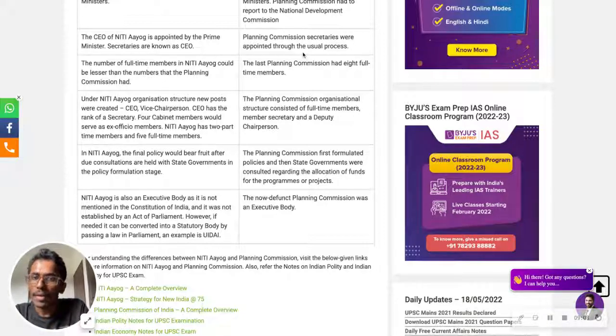Now, if I quickly tell, the now defunct Planning Commission was an executive body. But Niti Aayog is mentioned nowhere in the Constitution. Never make the mistake of writing "constitutional body" in the exam. Just write that it can be converted into a statutory body by passing a law in Parliament, like UIDAI. So I hope you got some clarity regarding this, and some essence has been cleared for you about the Planning Commission.